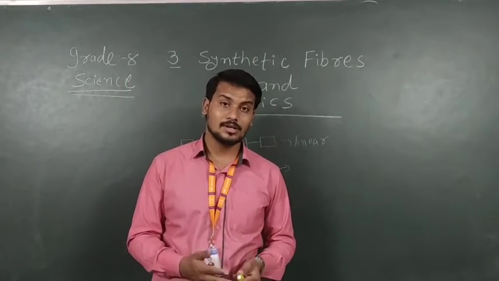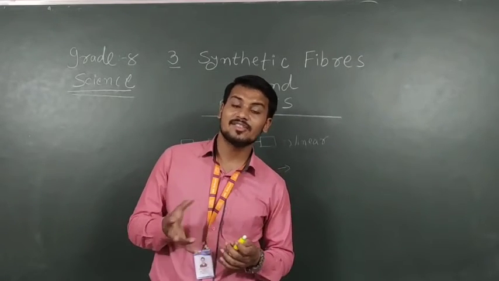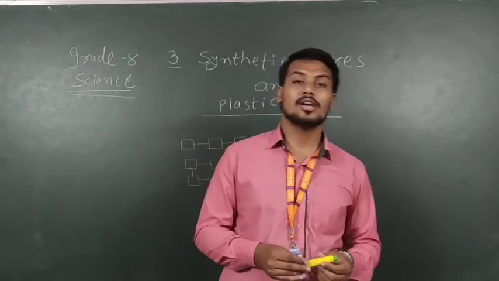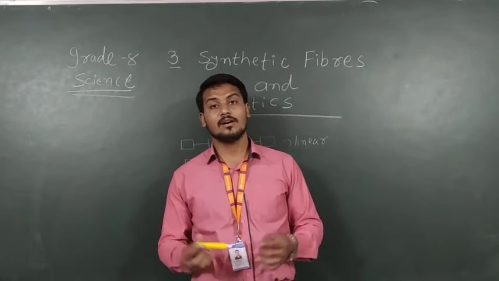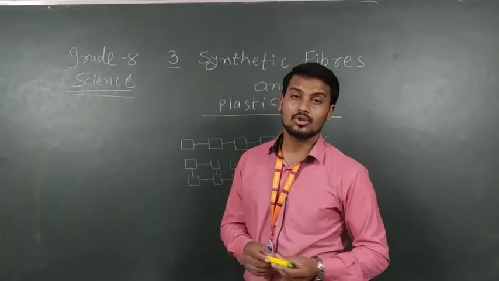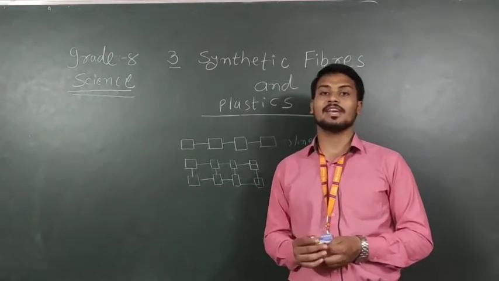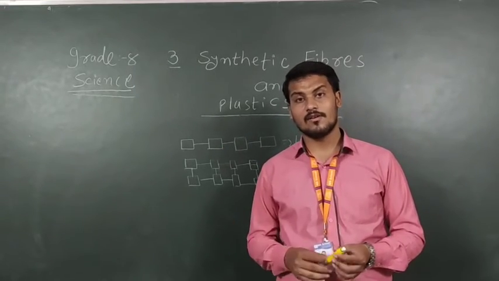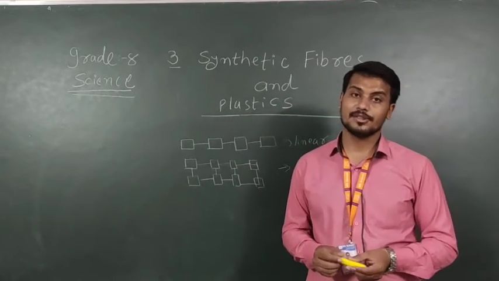Whenever you throw garbage on the road, cows and other animals can eat that plastic, and it can stick in their respiratory system. So they cannot breathe, and as a result, they die. So being a responsible citizen, we should not throw plastics on the road or in water bodies. In water bodies, many aquatic animals live. They take in that plastic, and because of our carelessness, it causes their death.